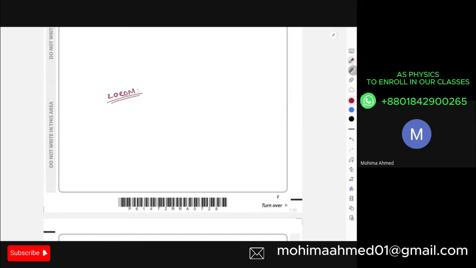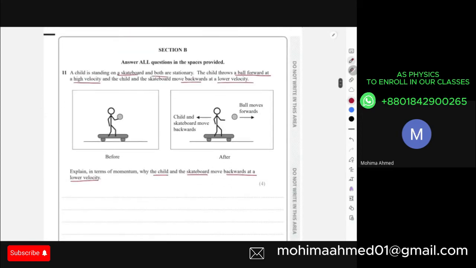In cases of the law of conservation of momentum, what happens? The sum of momentum before collision equals the sum of momentum after collision. One thing to understand is that I'm going to consider the mass of the child and skateboard as mass 1 and the mass of the ball as mass 2. So this is your mass 2 and this is your mass 1.